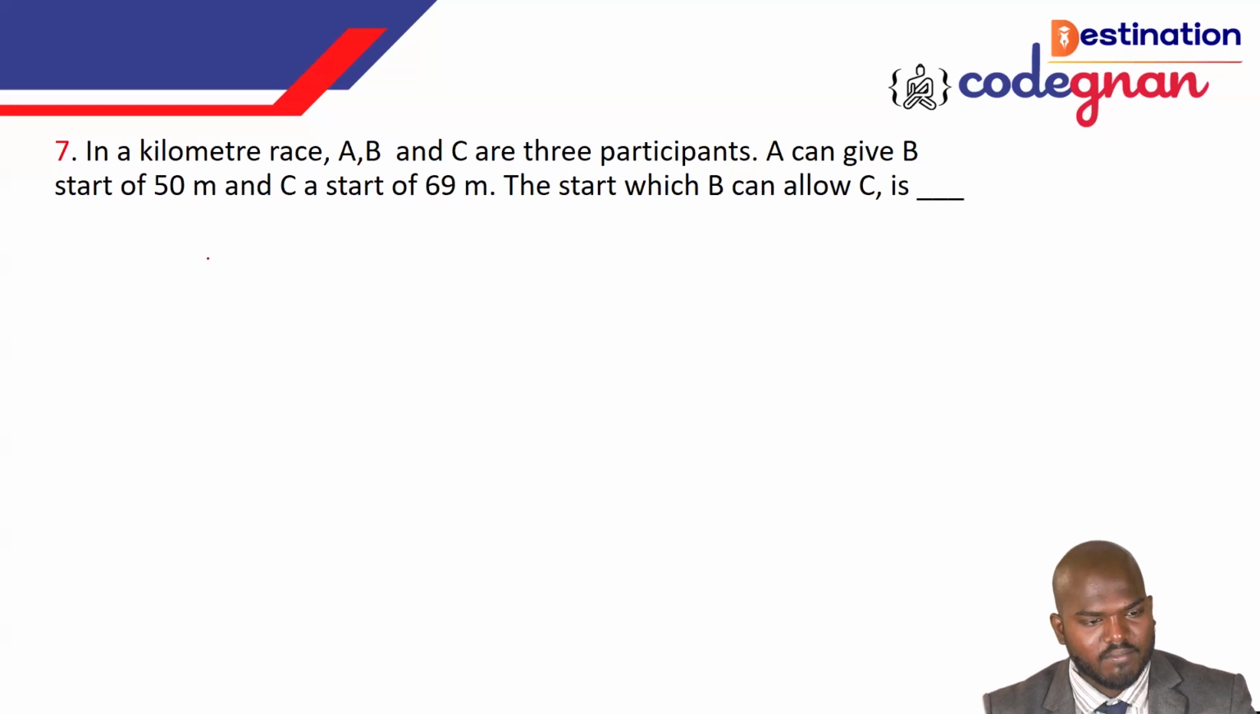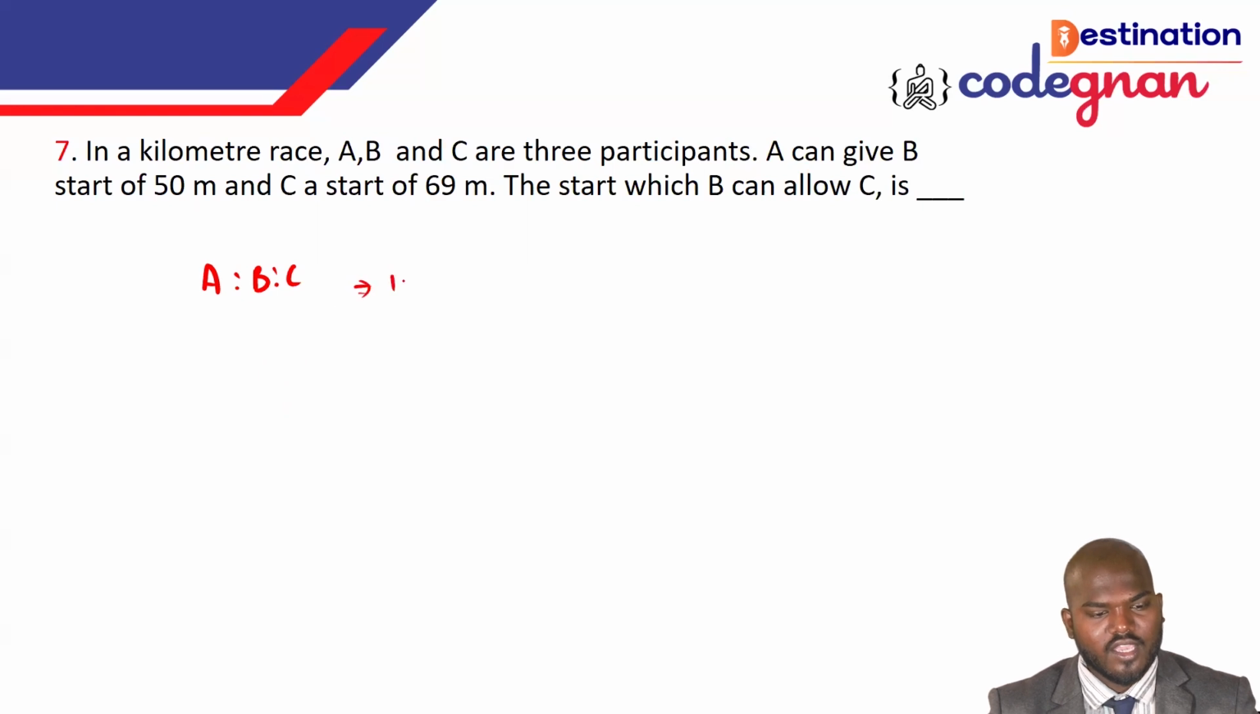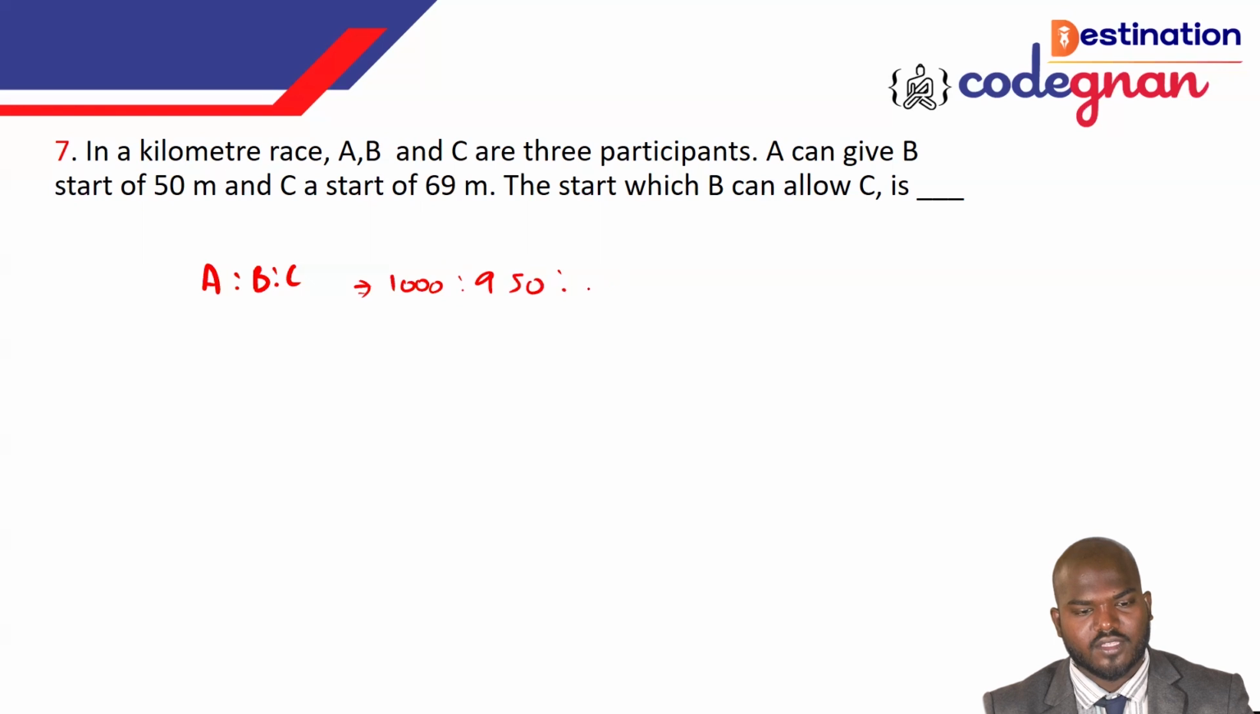You see this one, A, B, C, there are 3 different participants. A can give the start by 50 meters. You can consider that kilometer means, if you want, always convert it to meters. So you can take A as 1000 meters because A is beating him, A is giving the start. Then B will be in the position of 950. And C getting a start of 69 means 1000 minus 69, we will get the value 931. This is how the values come here.